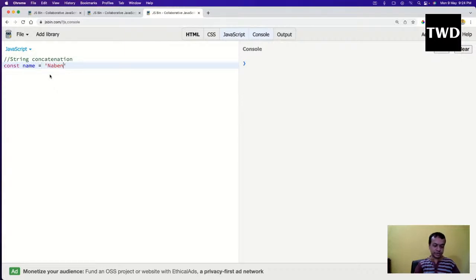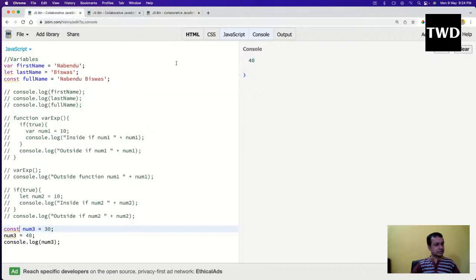Actually, there are two ways to write a string. const name, const age 29. There is an old way to write a string, from before 2015. Console dot log. That way we have already seen here. You have to do this plus thing.